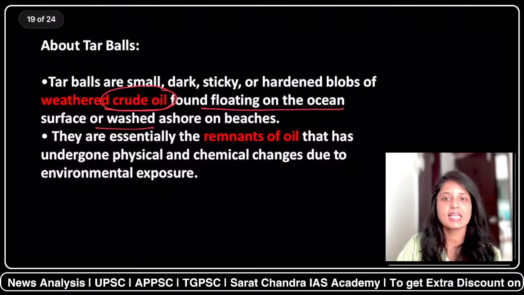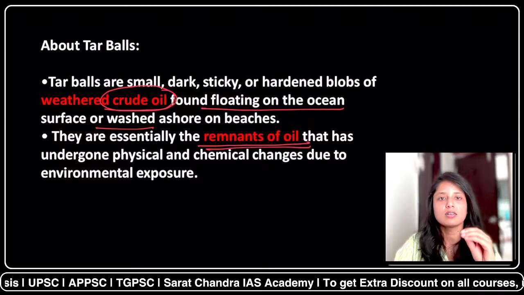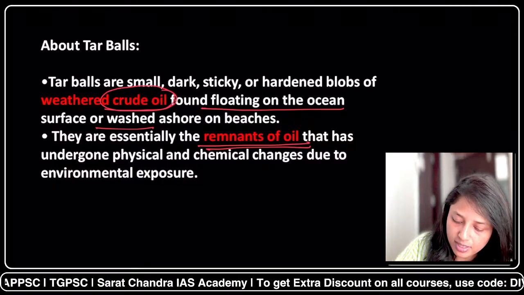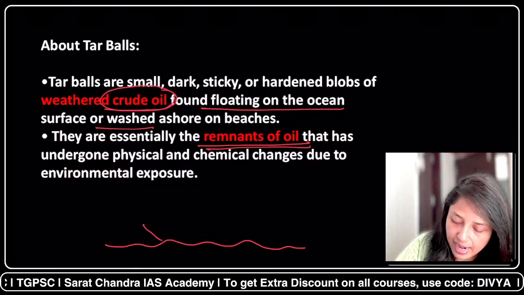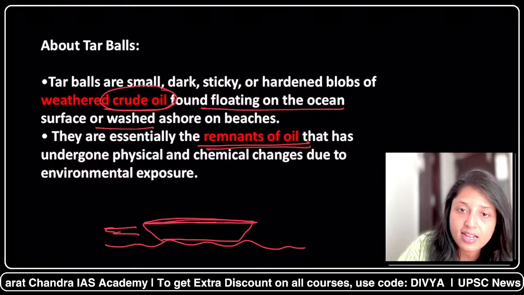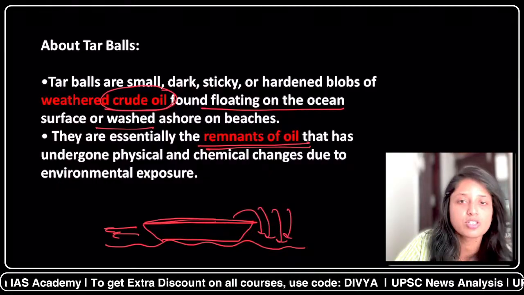Mainly they are the remnants of the oil which has undergone physical or chemical changes due to the environment. See, for example, this is the sea surface and this is an oil tanker. Now, when this oil tanker is moving, some amount of oil gets spilled on the ocean surface.